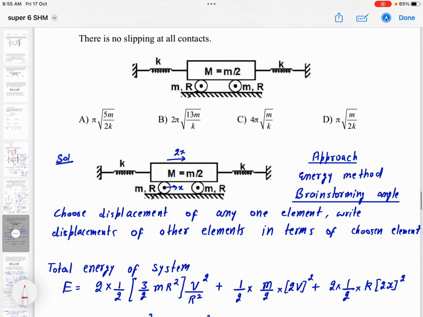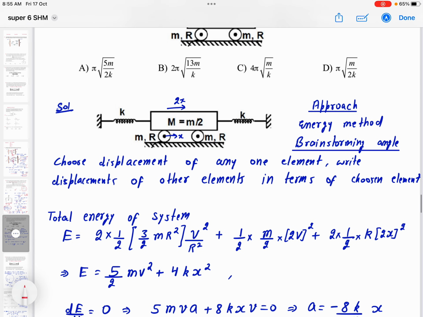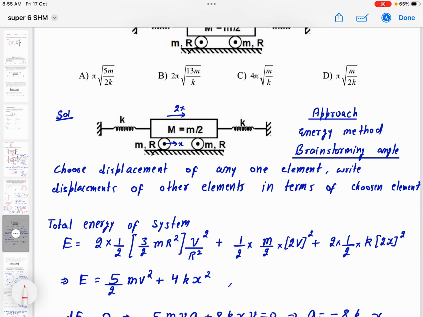Okay, so in the same manner I am writing the total energy of the system. I am choosing the roller as my SHM element. If the displacement of the roller is x, then obviously, for small displacements, the displacement of the center of mass of the roller is x, then the displacement of its topmost point has to be 2x, and that should be the displacement of the block, right?